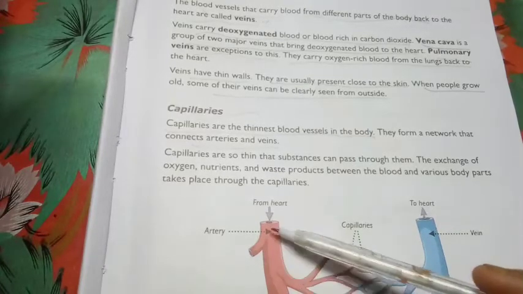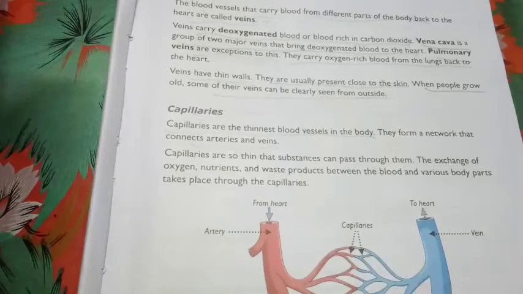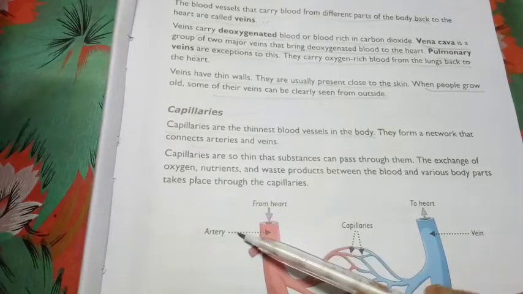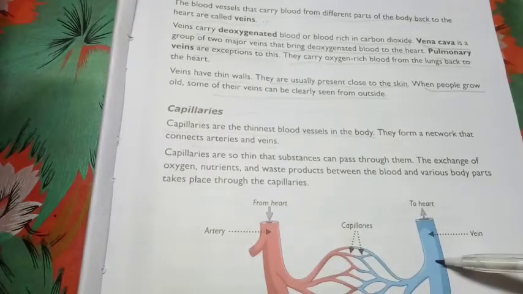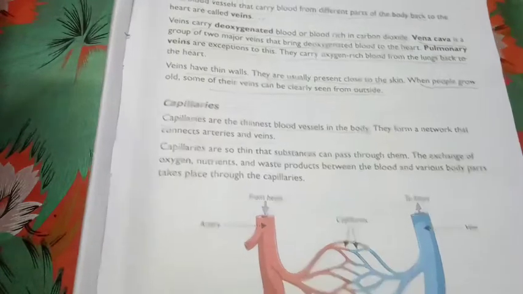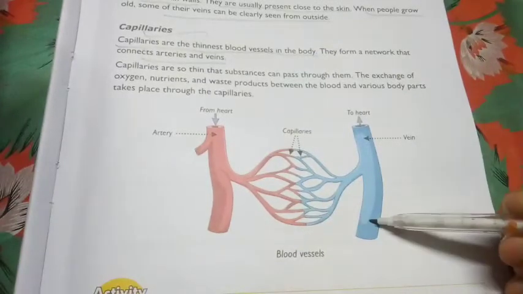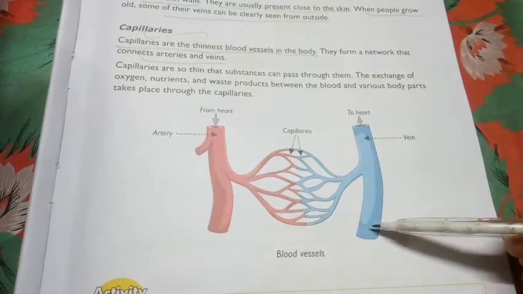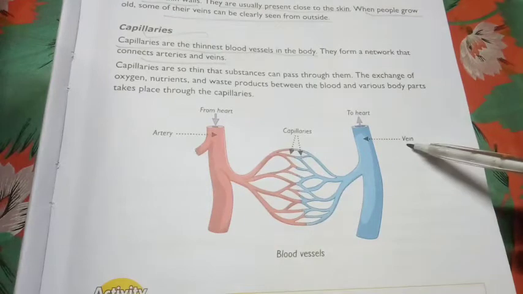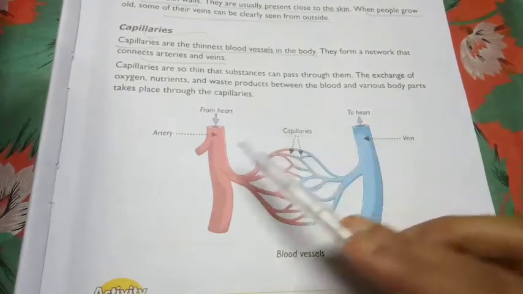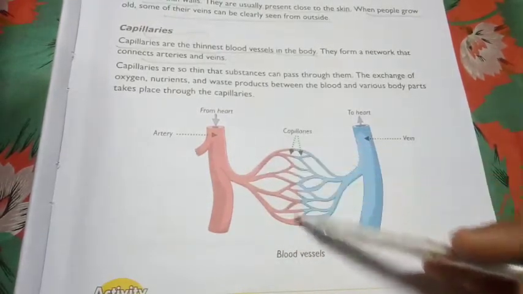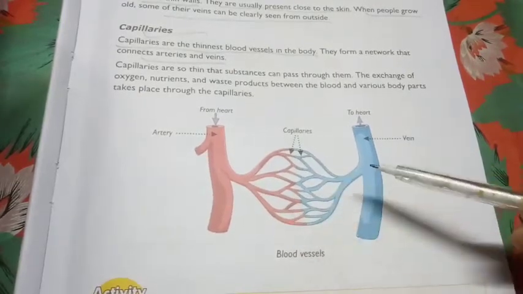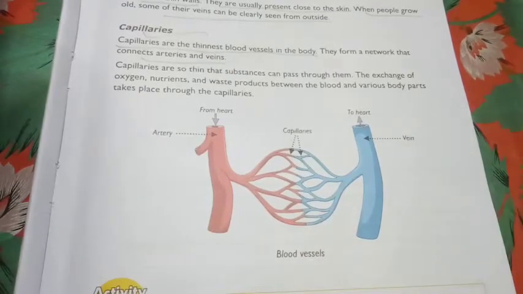The blood vessel which carries oxygenated blood is represented in red color and is called an artery, and the blood vessel which carries deoxygenated blood, the blood which is rich in carbon dioxide, is represented with blue color and is called a vein. The junction where they combine is called the capillaries.